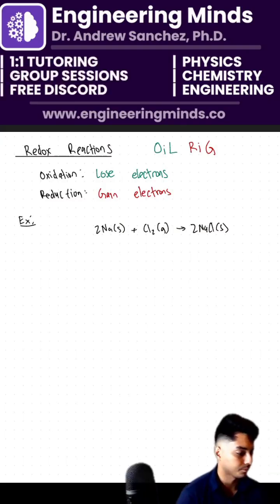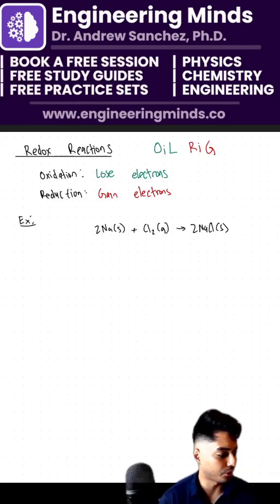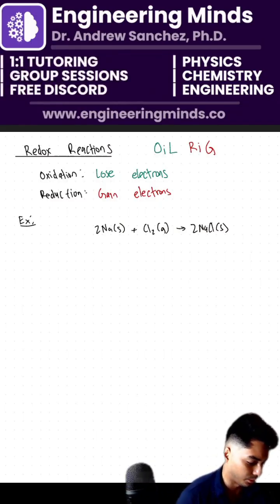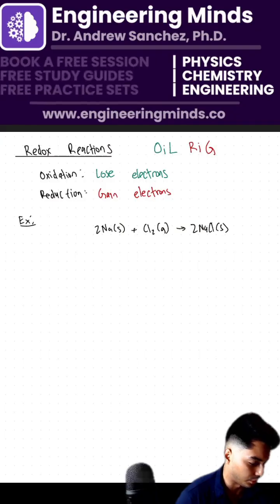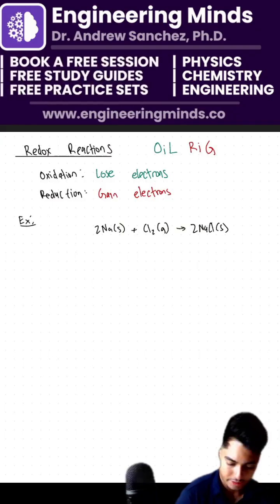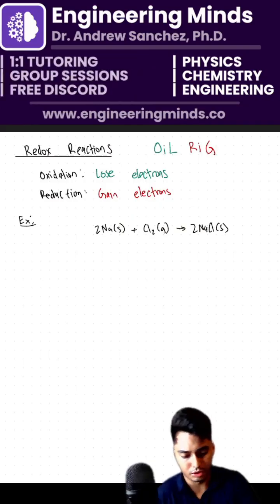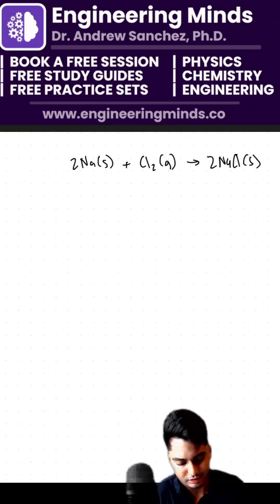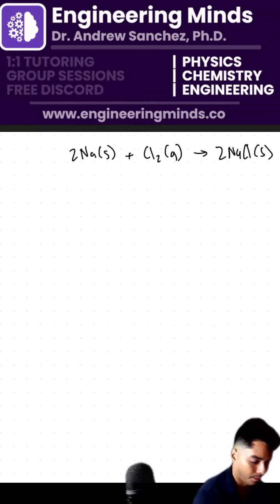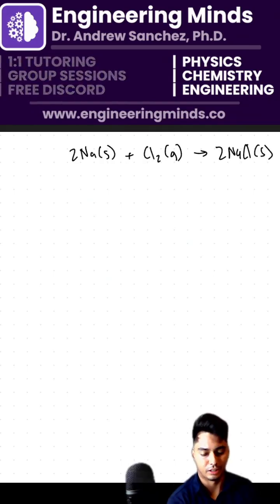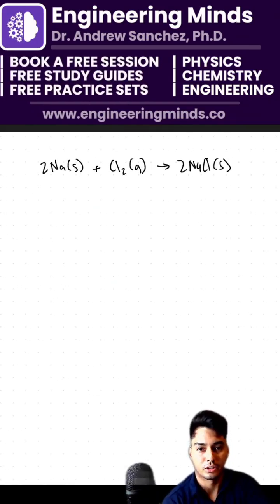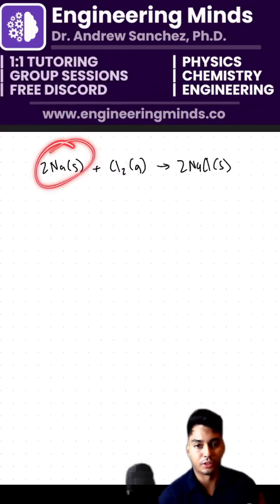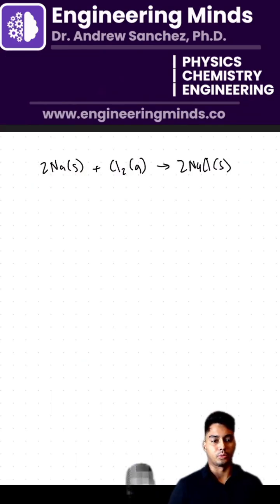Okay, so here's our reaction for sodium chloride. However, sometimes the transfer occurs in a more formal sense. So rather, let's do this one. Let's do Na solid here. So all solids, and we have to do the oxidation states. Can someone tell me the oxidation states of each of these elements here? Let's start with sodium solid. What is the oxidation state of sodium?